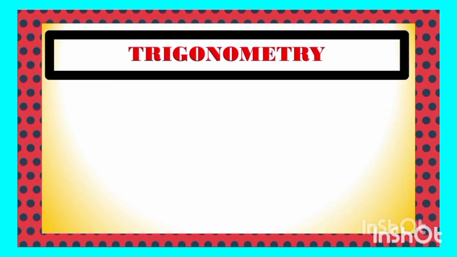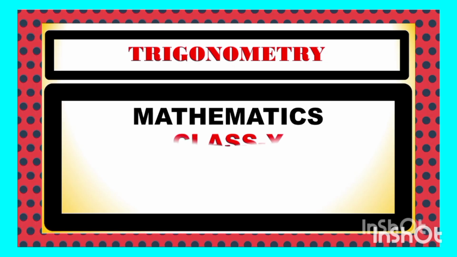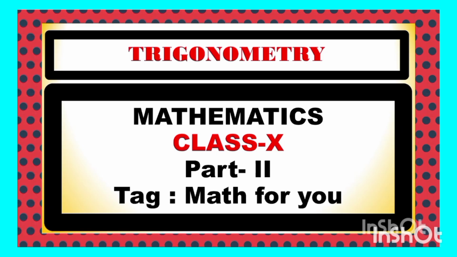Once again, welcome back with another vital concept of your class 10 mathematics, which I am going to discuss: trigonometry. In the previous class, we discussed the significance of trigonometry. In this class, I am going to discuss the important components of trigonometry: the right angle triangle, and how its three sides, the perpendicular, base and hypotenuse, are the most vital for the study of trigonometry. Without these, you cannot do trigonometry problems clearly and correctly. This is the most important point we are going to discuss.